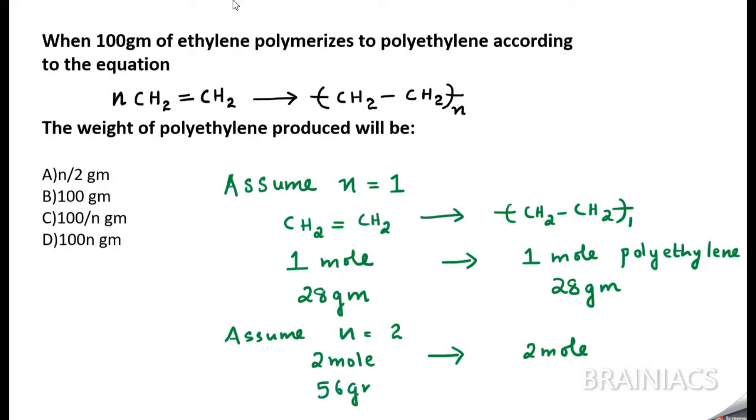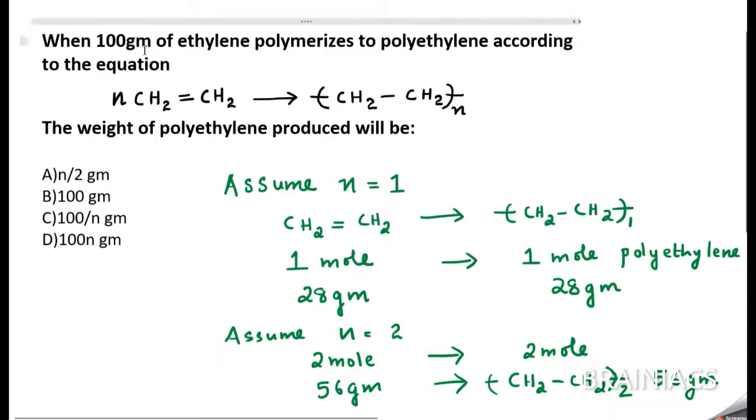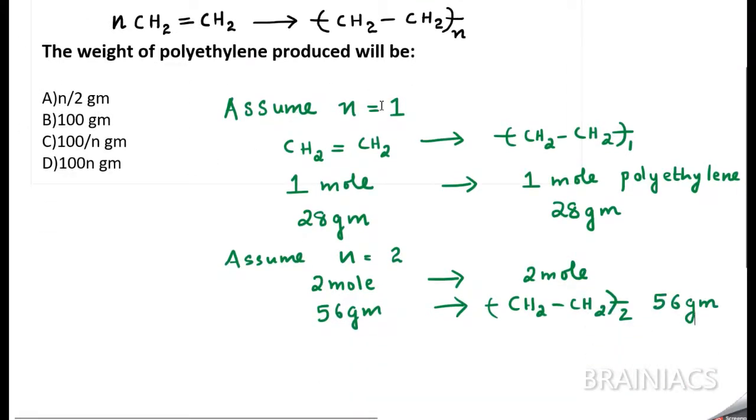That is what is very important. 56 gram. And when you substitute 2 here, this is becoming 2, which means there are 2 times the initial mass. So 2 times the initial mass means 56 gram. So what is the inference here? The inference here is, let n be any value. If you are taking the initial mass as 28 gram, you will get the output as 28 gram. If you take 56 gram, you will get the output as 56 gram.